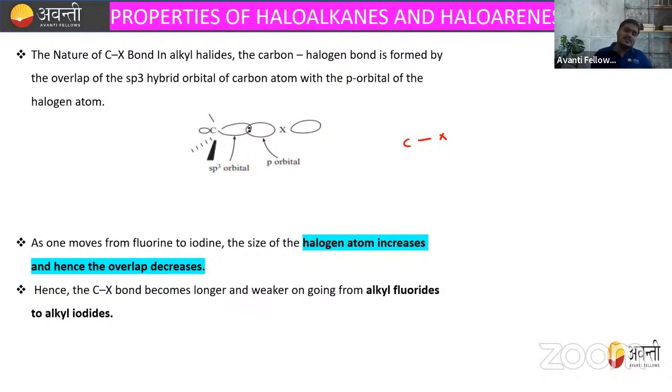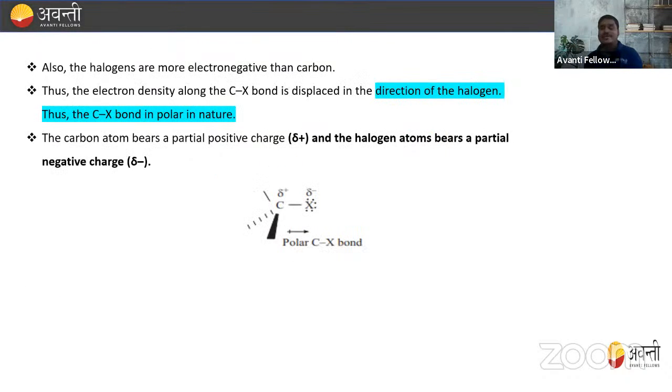So if someone asks which one is more reactive, alkyl fluoride or alkyl iodide, definitely alkyl iodide, as we move down the group the overlap becomes weaker. So we can say that alkyl iodides are more reactive than alkyl fluorides.